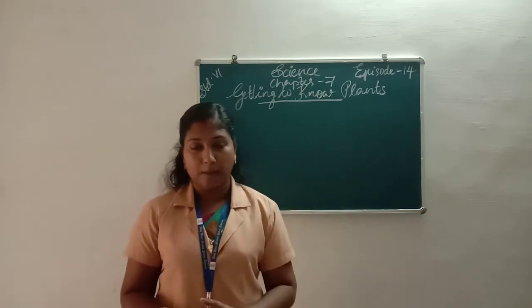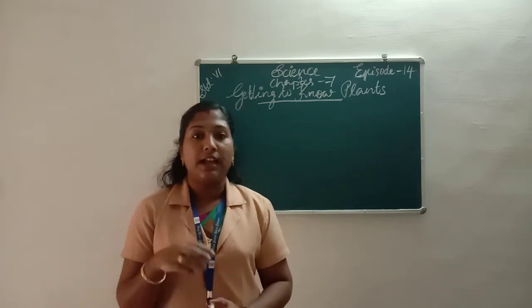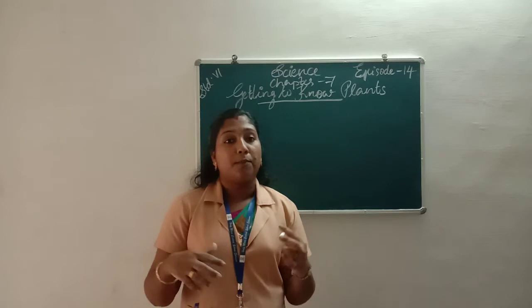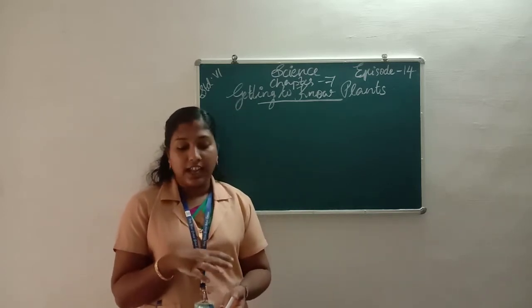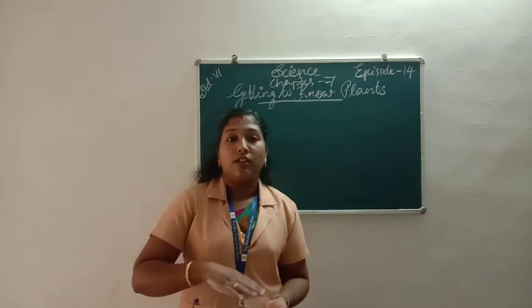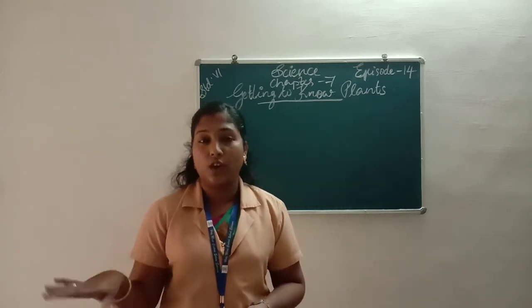Some plants are small, some are big, while some are just patches of green leaves on the surface of the soil.